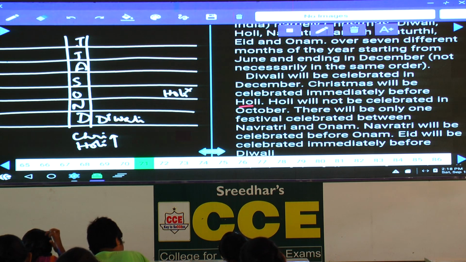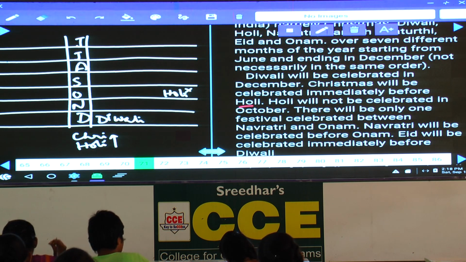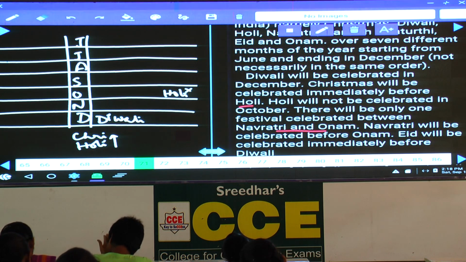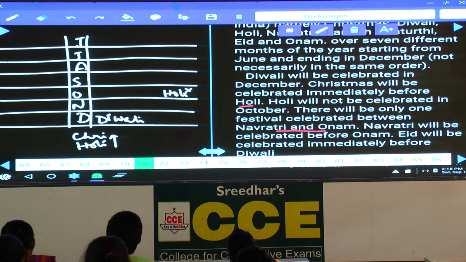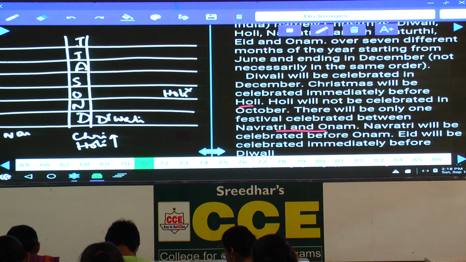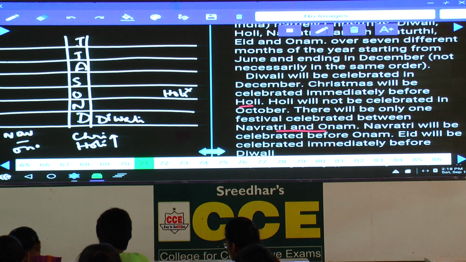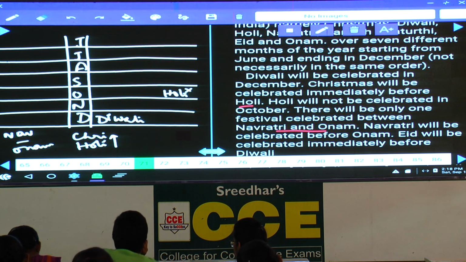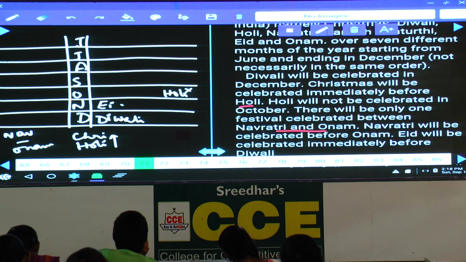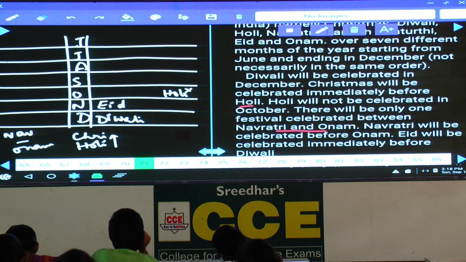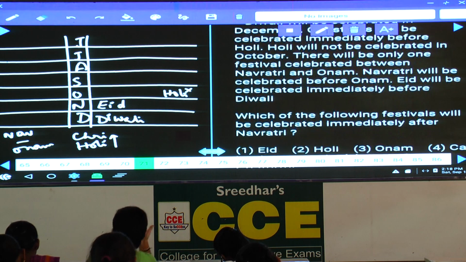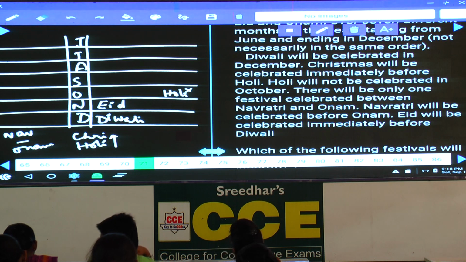The next one: there will be only one festival celebrated between Navaratri and Onam. Navaratri will be before Onam. Hence between Navaratri and Onam there must be exactly one festival. Eid will be celebrated immediately before Diwali. Hence in the month of November it must be Eid, isn't it? Now this is the information we have.